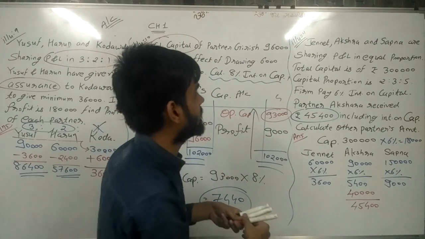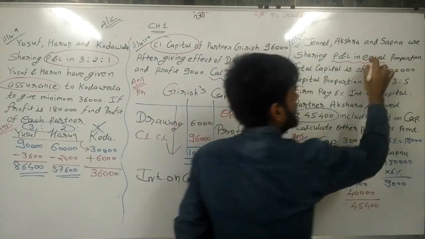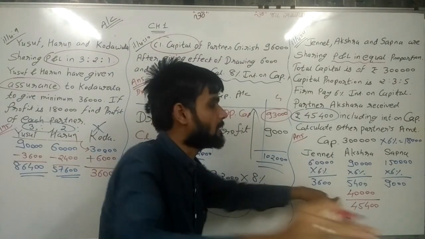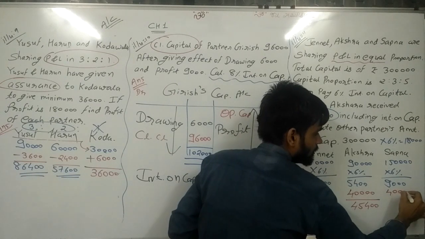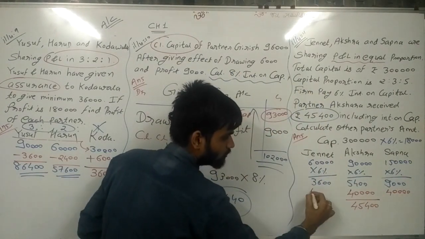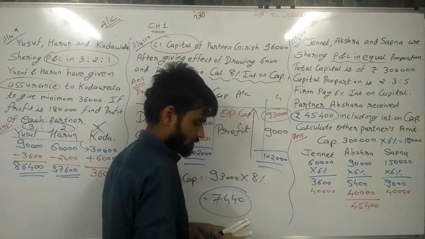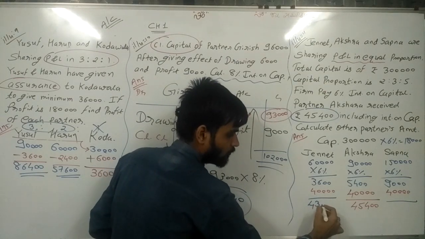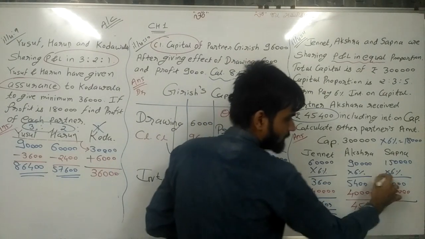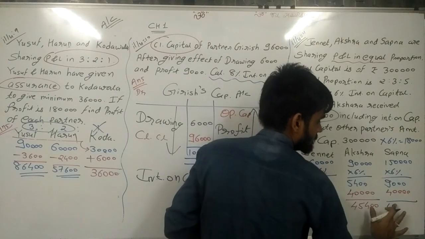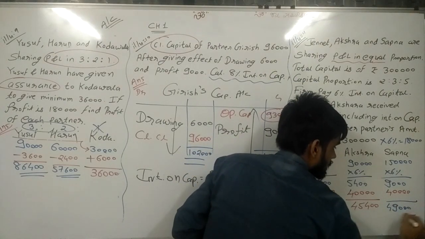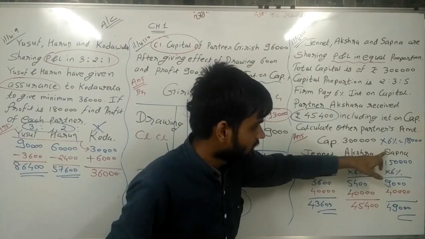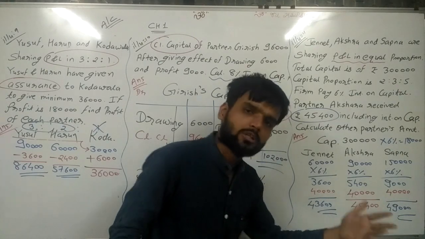Now here the P&L ratio is given. Sir, P&L is in equal proportion. So if Akshara received 40,000, then the same amount was received by Sapna also, and the same amount by Janet also. And the total amount received by them: 40 plus 3, that is 43,600. 40 plus 9, 49,000 received by Sapna. So Janet received 43,600 and Sapna received 49,000. And Akshara's amount is already given to you.